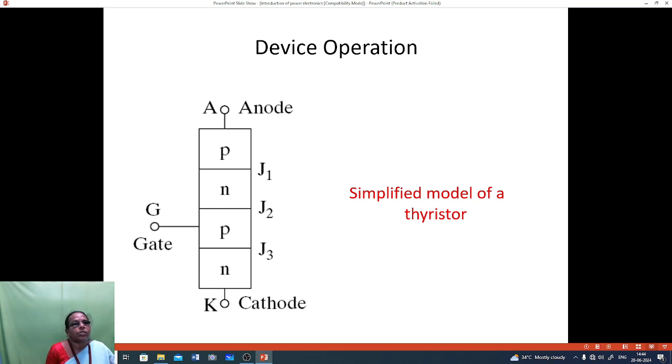The N type material has majority carriers of electrons, so these two junctions attract, so that J1 is also forward biased.